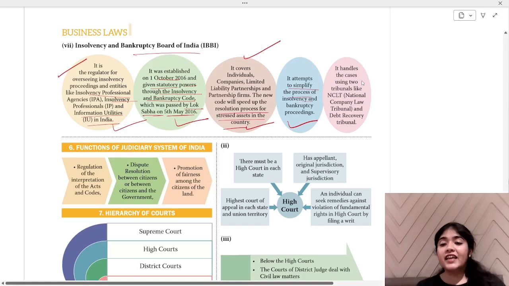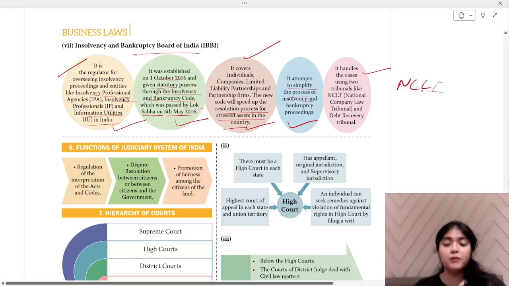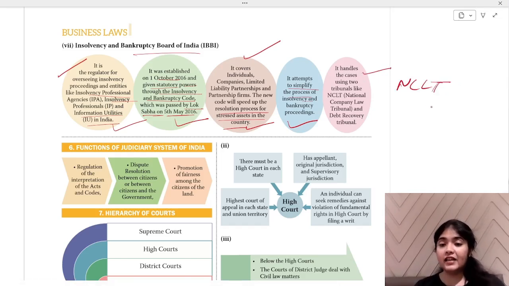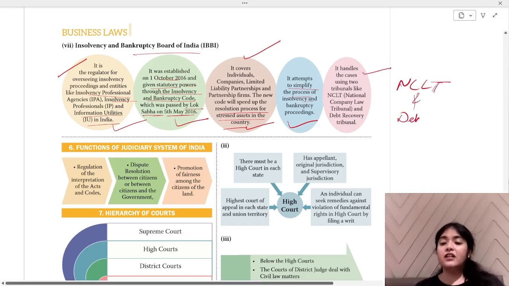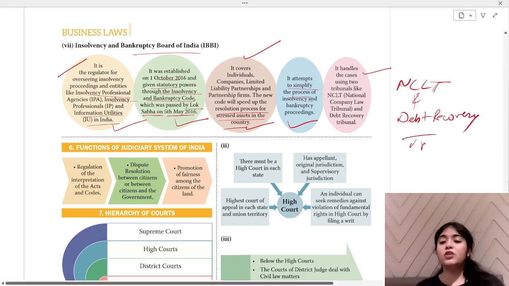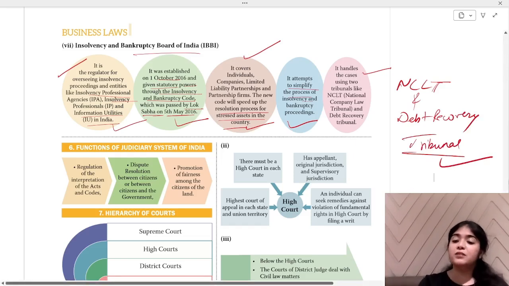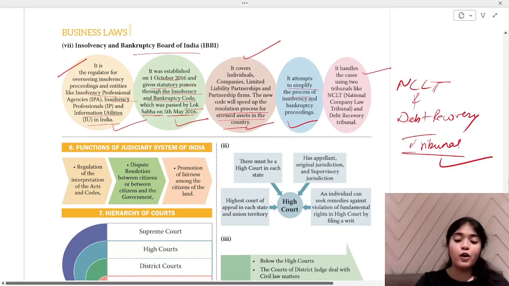Now, it handles the cases using two tribunals. NCLT is the first tribunal under which it is handling the cases, and the Debt Recovery Tribunal. Okay, these are the two tribunals under which your Insolvency and Bankruptcy Code works, and the Insolvency and Bankruptcy Board of India works. I hope we are clear.